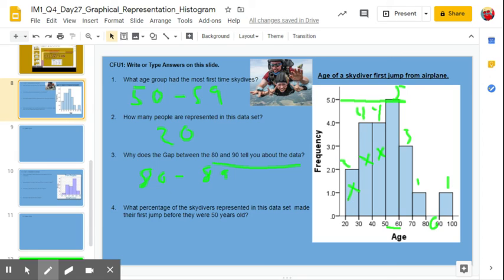So that's 4 plus 4 is 8 plus 2 is 10. Well, isn't that 10 out of 20? So you should have come up with 50%.